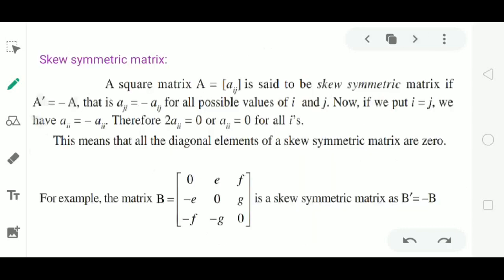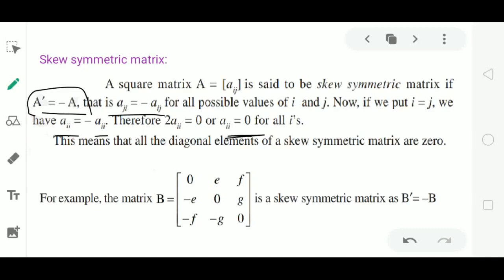Now read the definition. Skew symmetric if A dash equals minus A, that is Aji equals minus Aij. This condition must be satisfied. And also we know that Aii equals minus Aii for a diagonal element. Ii means same row, same column. The diagonal element must satisfy this condition, which means the diagonal element will be 0.